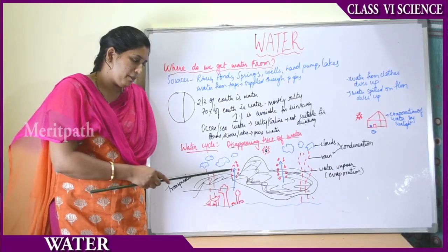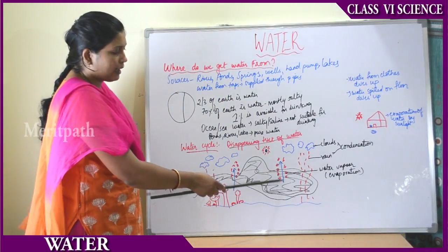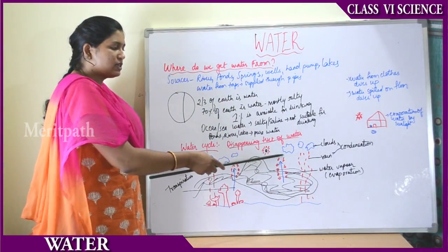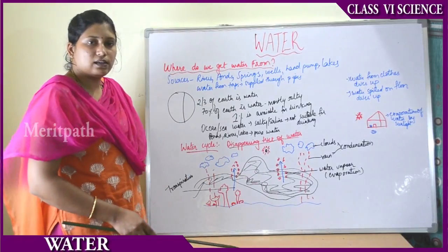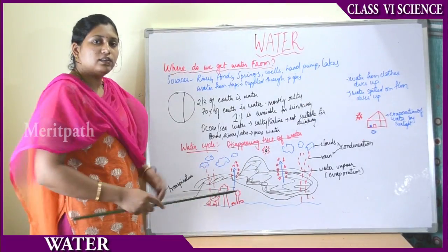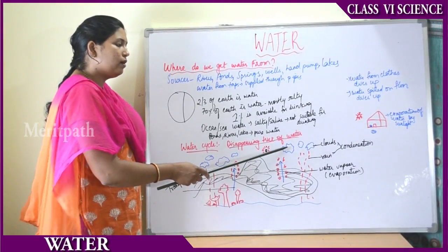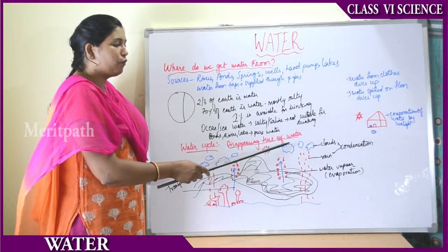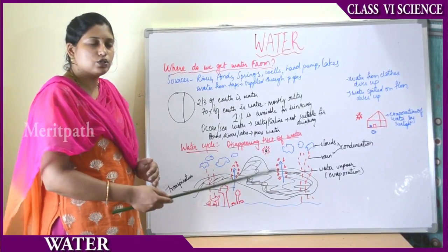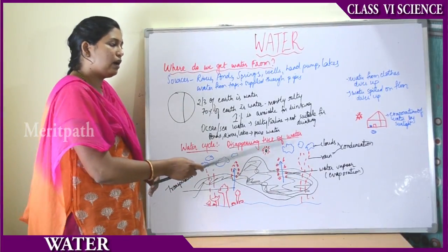So this water vapor, these tiny droplets of water, as they are going up, after reaching a certain height, the temperatures decrease. That means it will be cooler. Then what happens, when it is cooler, these tiny droplets of water float here in the form of clouds. So that is how clouds are formed. Now we shall see how clouds are formed.